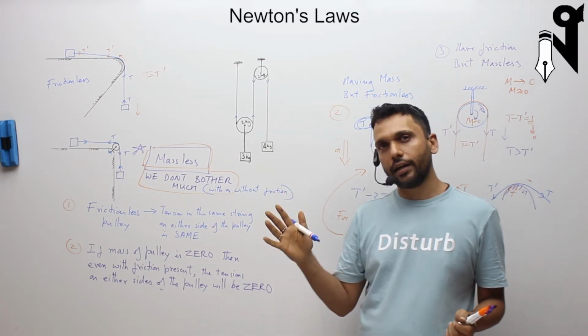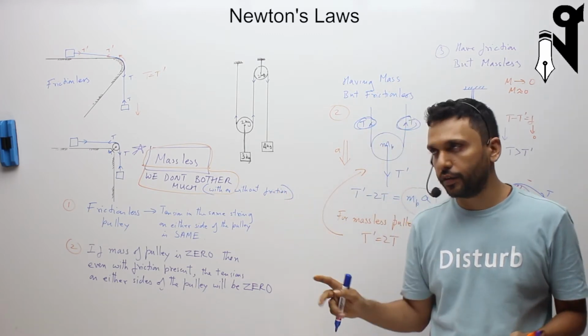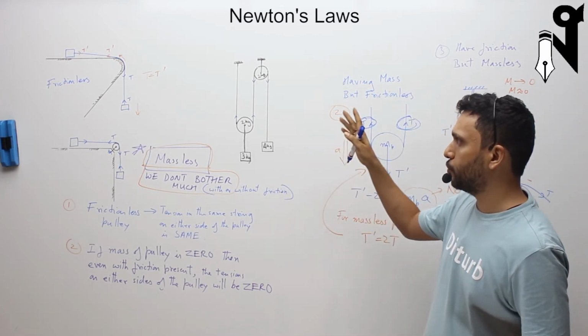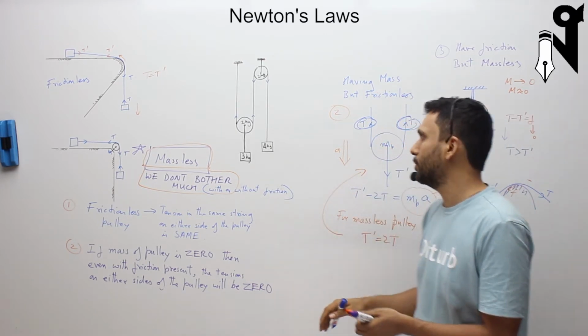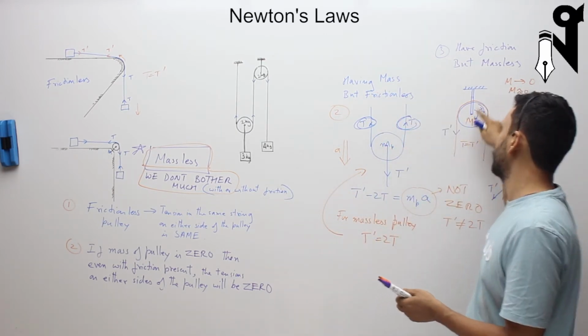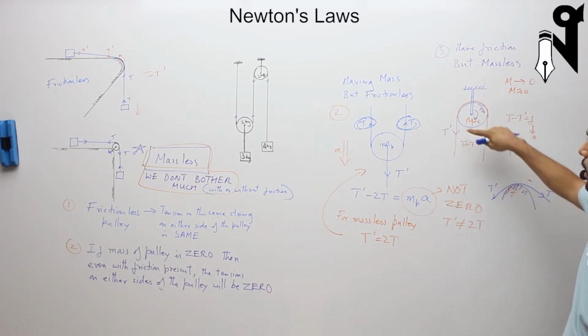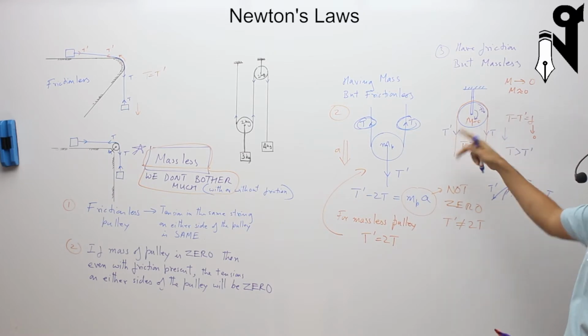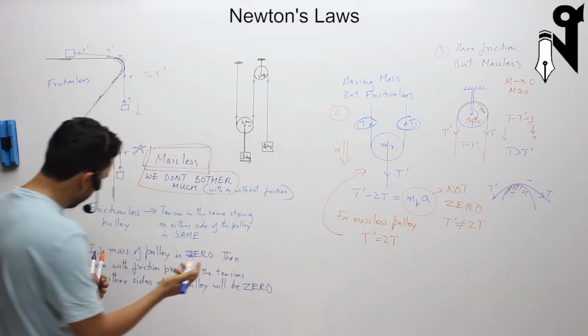A frictionless pulley is ideal even with mass if it is fixed. If a frictionless pulley is fixed, then even with mass, it is an ideal scenario. Because if the frictionless pulley is fixed, then the weight is taken care of by the wall, and if it is frictionless, then the tension on both sides will be the same. So, frictionless fixed pulley, I may add over here.